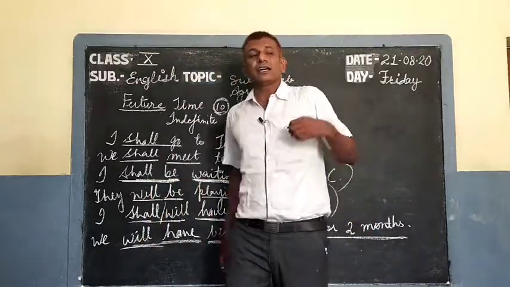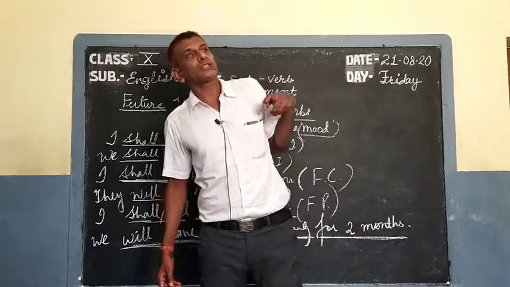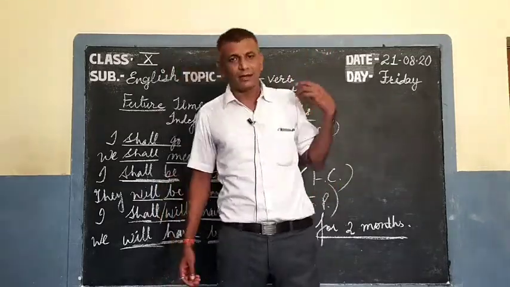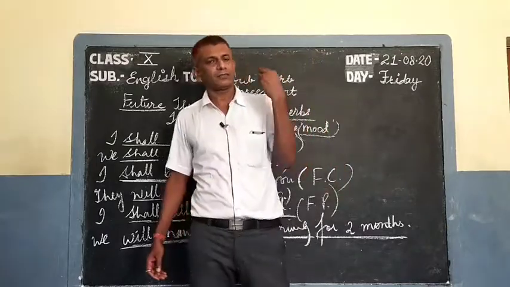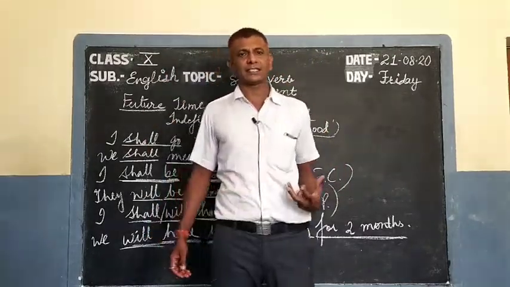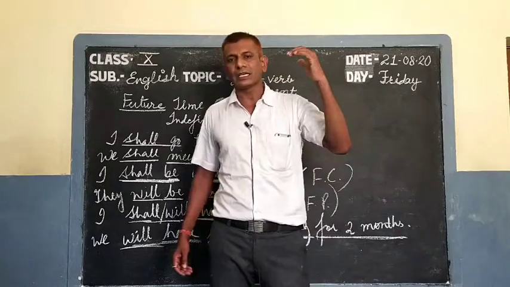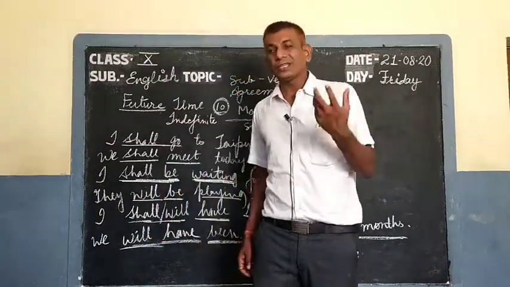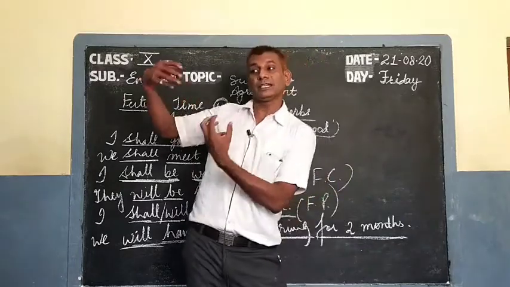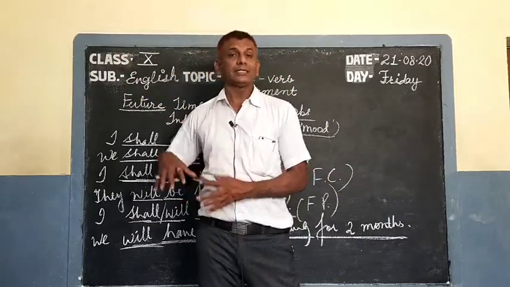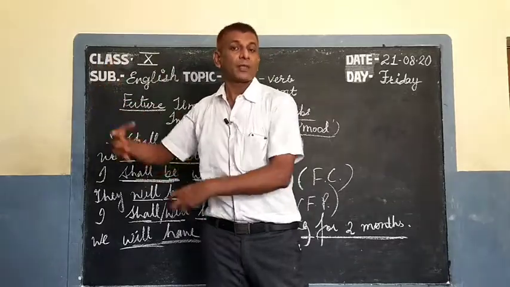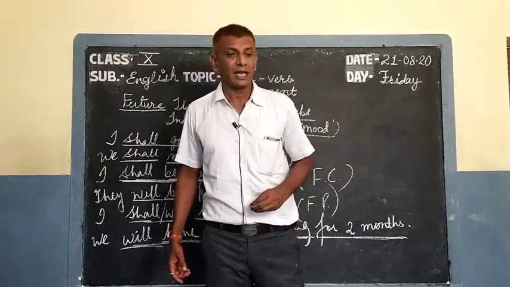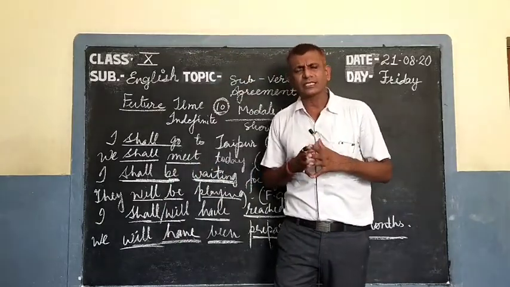Like the shop is to open at 10, or like the bus comes at this time, means something is going to happen. We are talking about future, but the verb is shows present tense. So students, never mix the time and the tense.